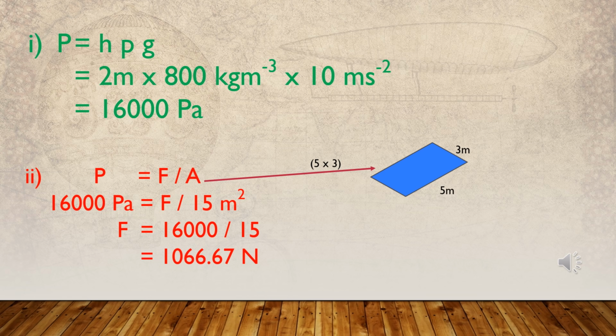Then the second part asks about the force exerted by the liquid on the bottom surface of the tank. Here you have to find out the area of the bottom surface. Then you can get the area as 5 meters into 3 meters, which is 15 square meters.